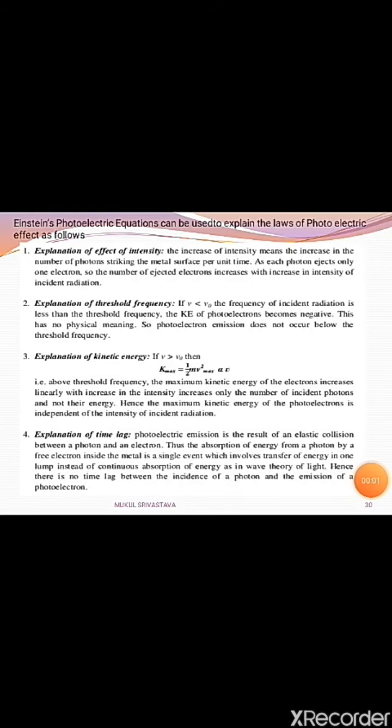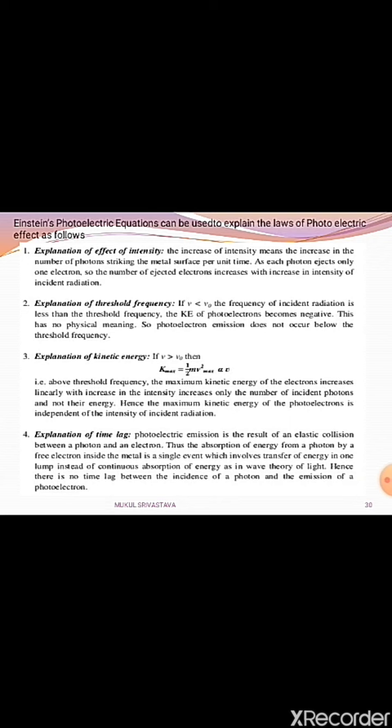Now on the basis of this Einstein photoelectric equation, Einstein gave explanations of the effect of intensity, the threshold frequency, kinetic energy and the time lag. Now we start with the explanation of the effect of intensity. As the intensity of the radiation increases, the number of photons striking the metal surface per unit area also increases. As each photon ejects only one electron, the number of electrons also increases with the increase in the intensity of the incident radiation. So that is clear to you.